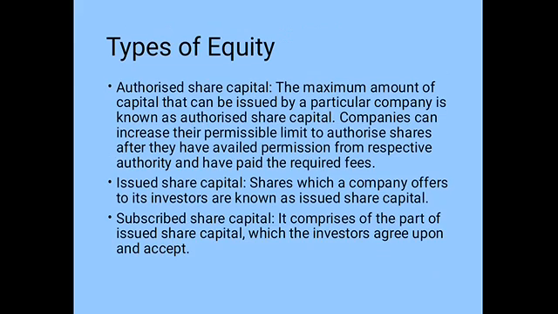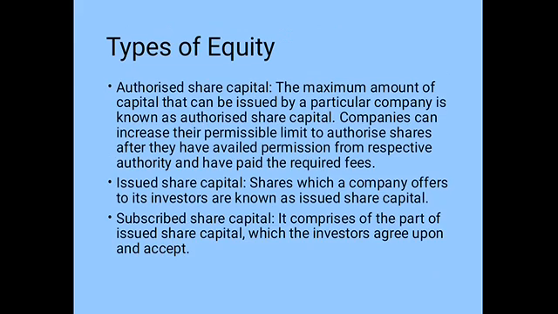Next, coming to the types of equity shares. First is authorized share capital. What is authorized share capital? The maximum amount of capital that can be issued by a particular company is known as authorized capital.